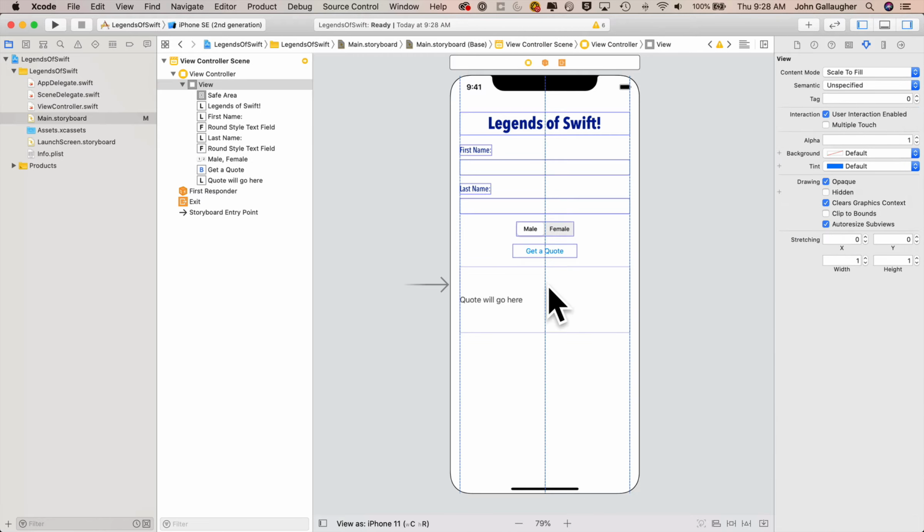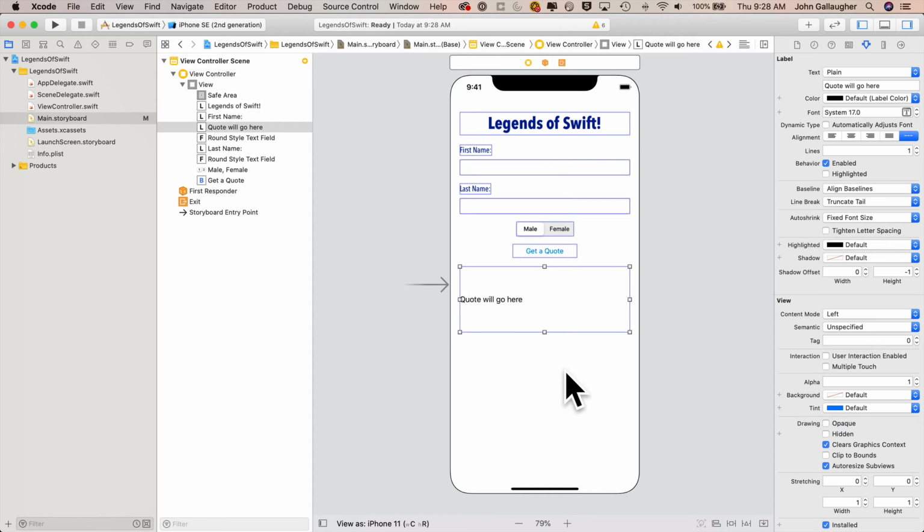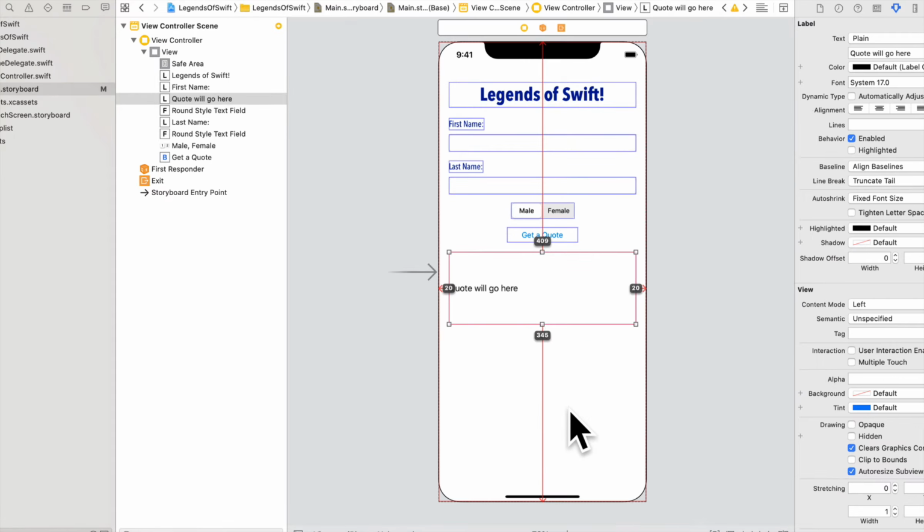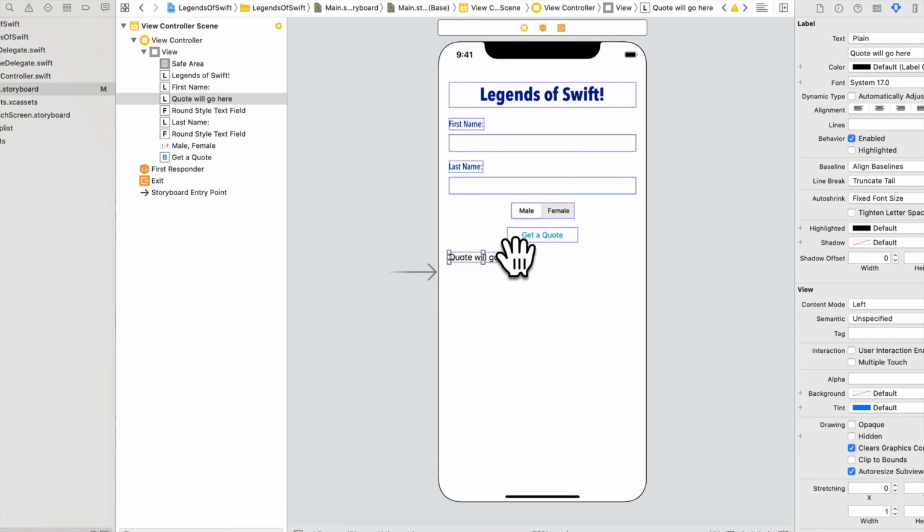I'll drag my quote up here, and you know what? I'm just going to position it in the upper left-hand corner. I'll do a command equal sign, which will shrink down my label to just the size of the quote that I have inside, but I'll stretch it out to the right margin now.